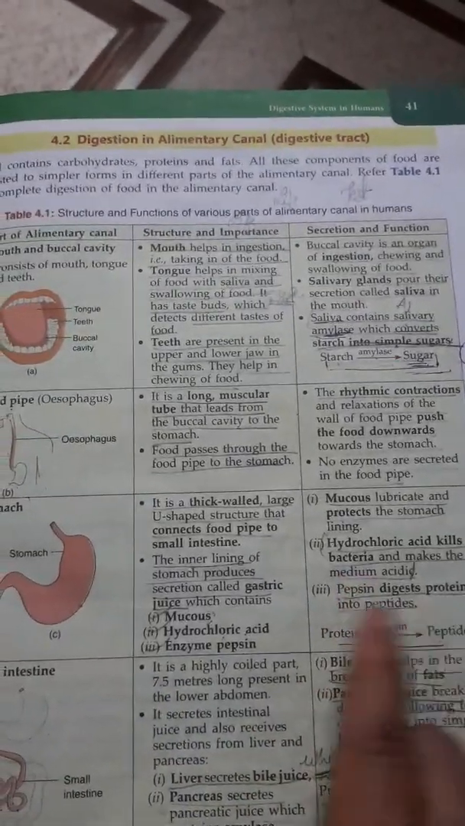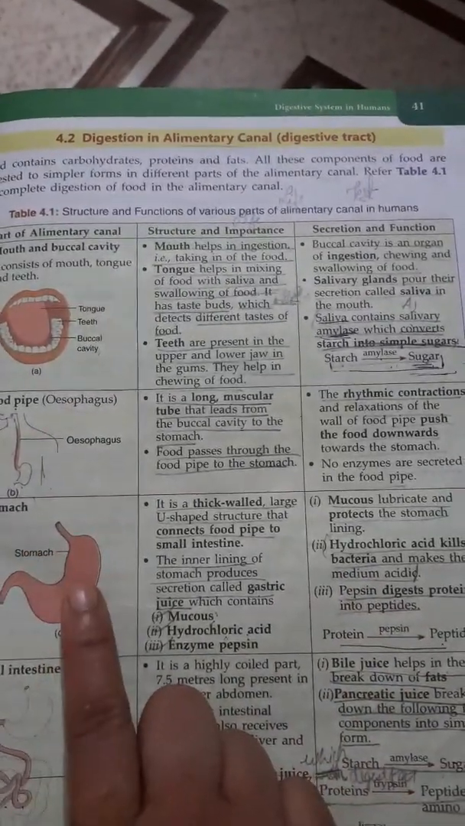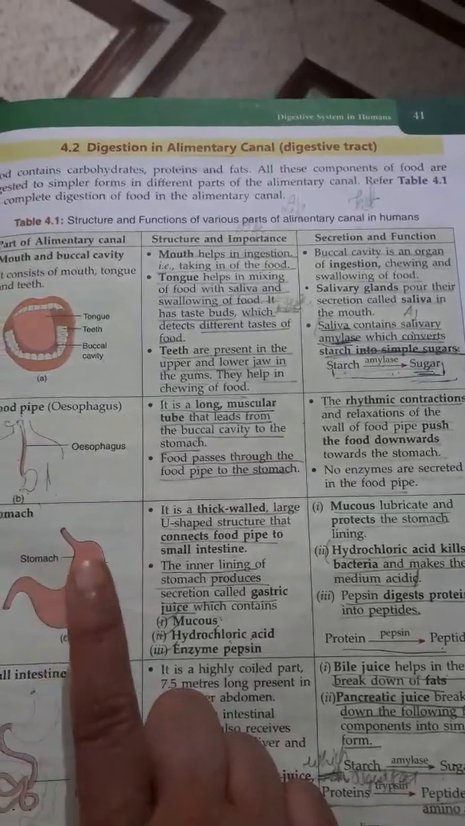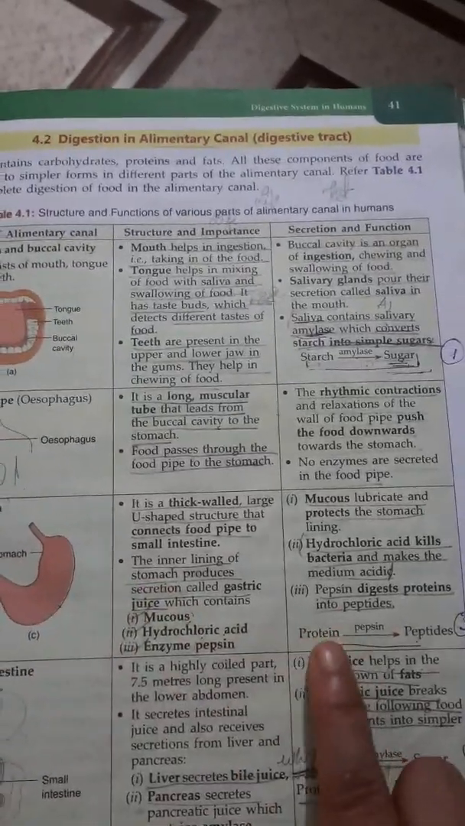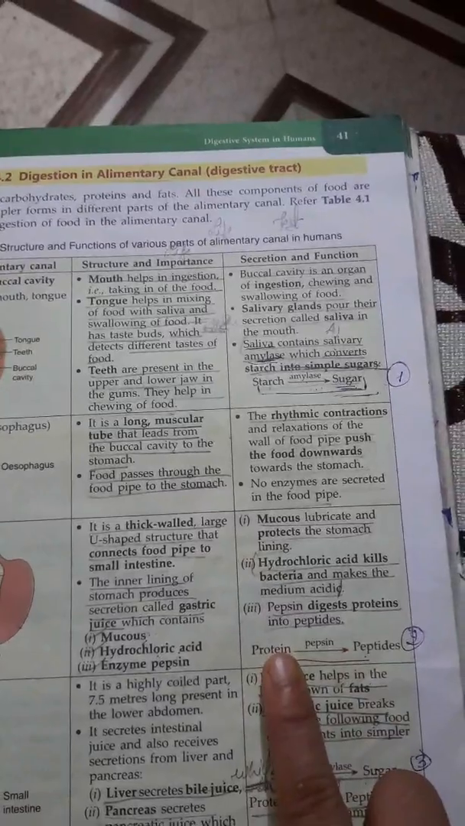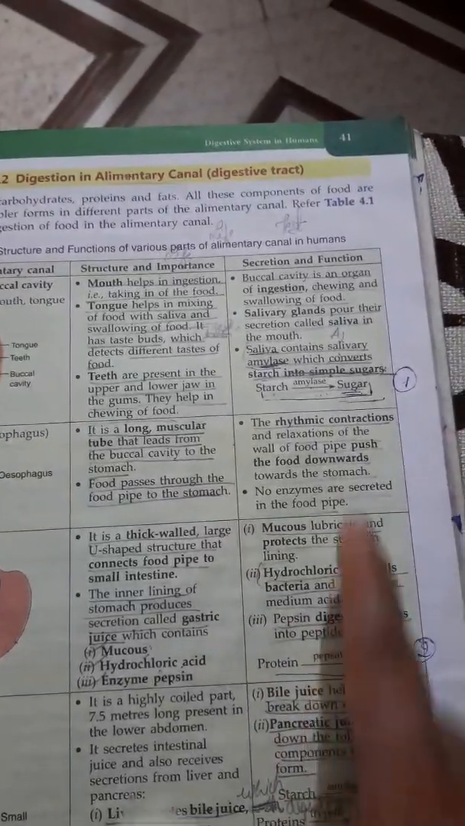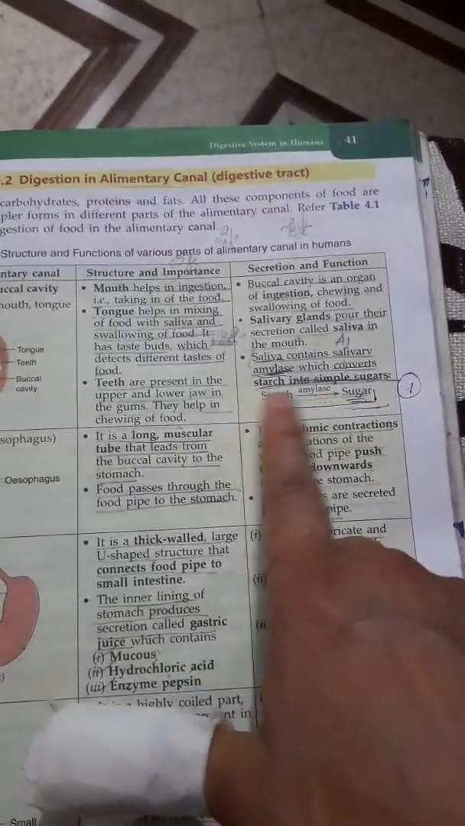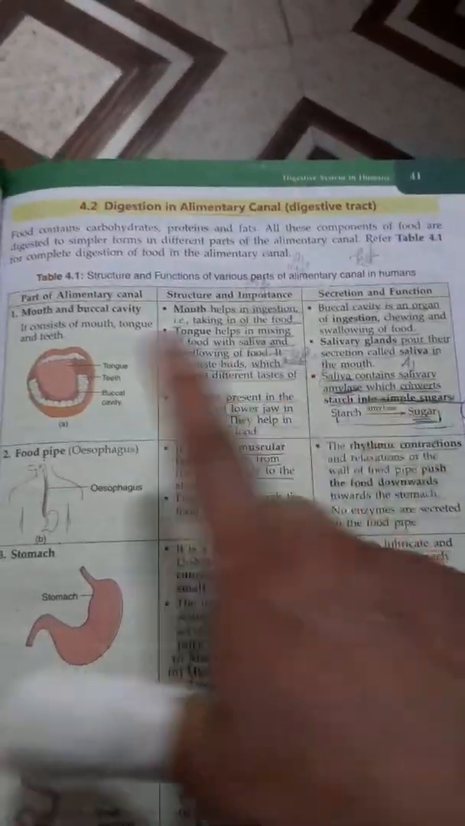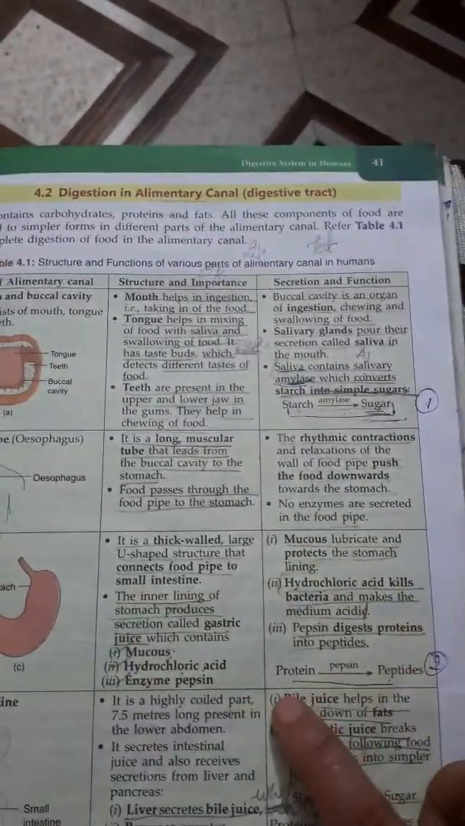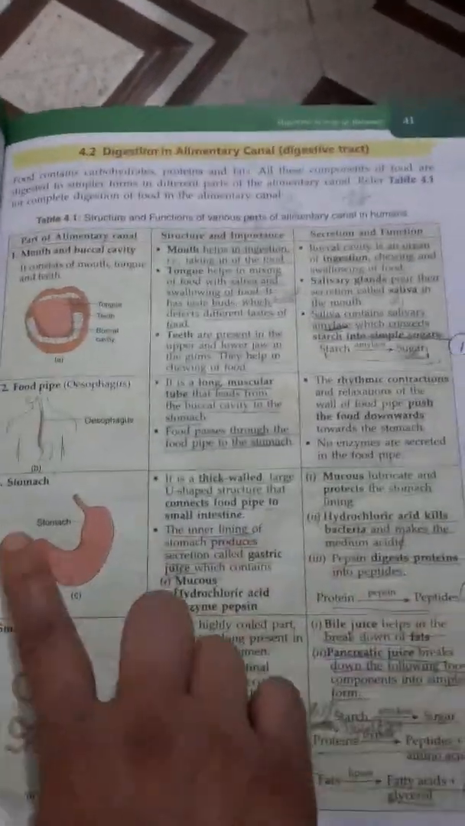Next, pepsin digests protein into peptides. In the stomach the digestion of protein starts, meaning protein is converted to peptides through pepsin. So first, starch is digested into sugar in the mouth. Second, protein is digested into peptides in the stomach through the enzyme pepsin.